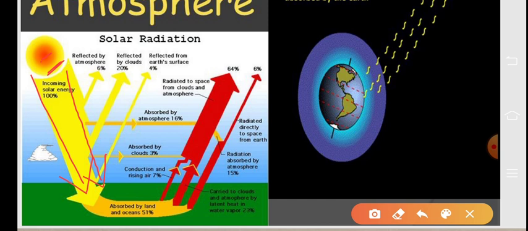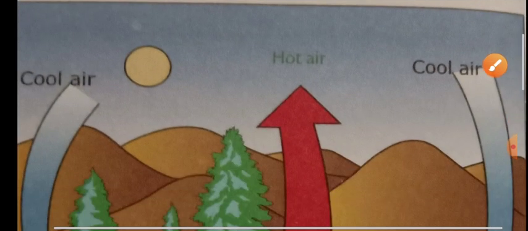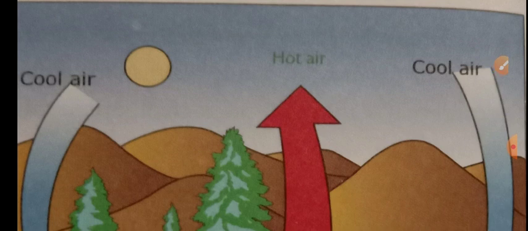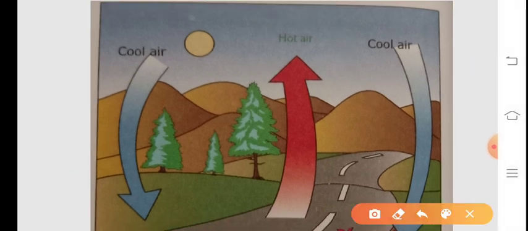When air comes in contact with the heated surface of the earth, it gets heated too. Look at this picture. This is the hot surface and this is cool air moving towards the surface. Heated air, being lighter than cold air, starts to rise.